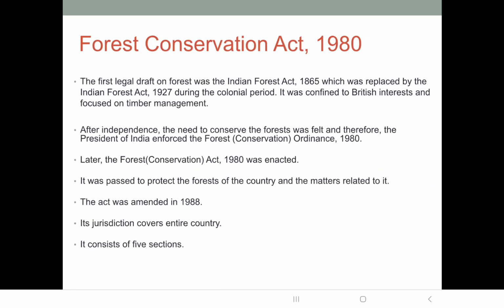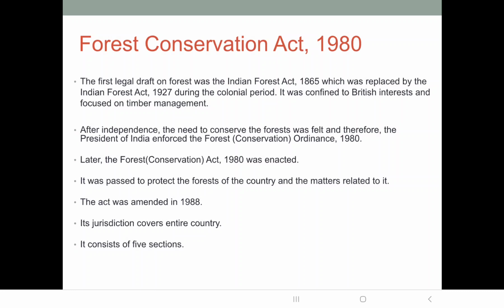Having understood the Water Prevention and Control of Pollution Act 1974, let us look at the Forest Conservation Act 1980. Now, the first legal draft on the forest was the Indian Forest Act 1865. Okay. Then this act was further replaced by the Indian Forest Act in 1927 during colonial period. Okay, that is during the British period.